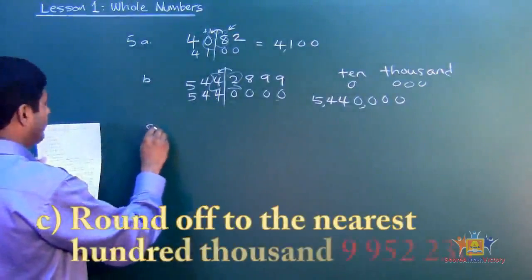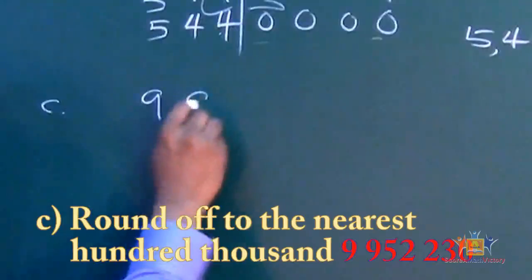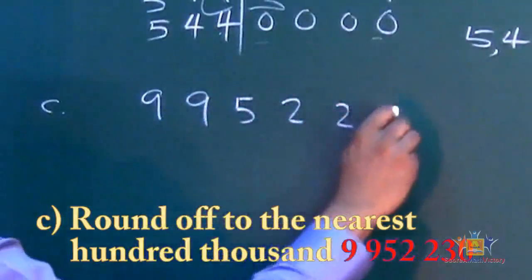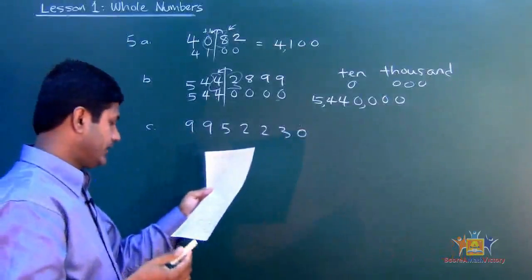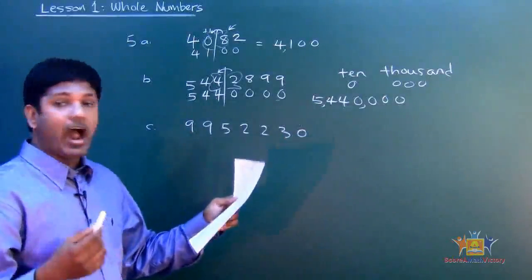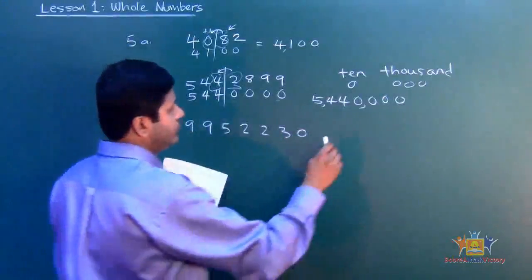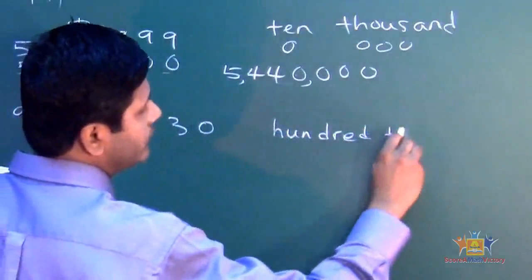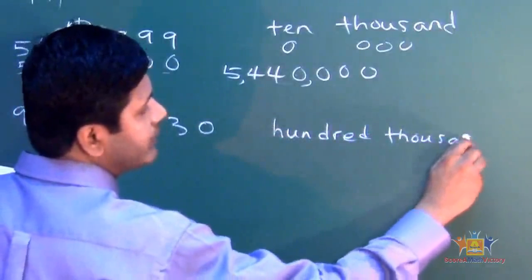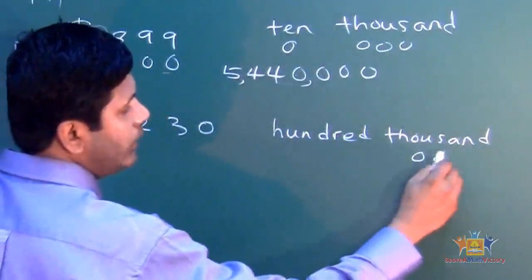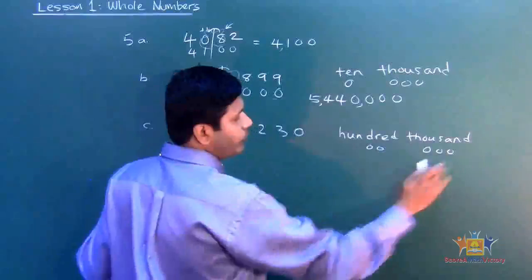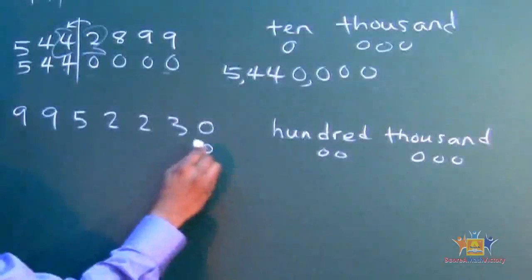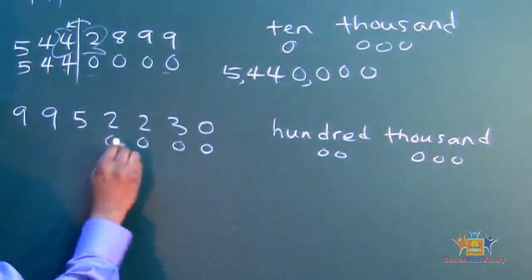Now C, we've been given 9,952,230. Okay, so they ask us to round up to the nearest 100,000. So let's write down 100,000. Now, 1,000 has how many zeros? 3. 100, 2. So what's the total? There are 5 zeros. That means we're going to count from the very back. 1, 2, 3, 4, 5.